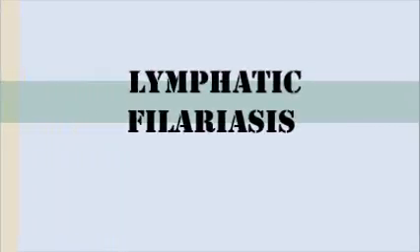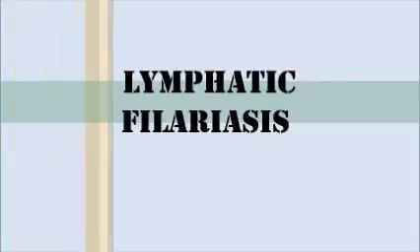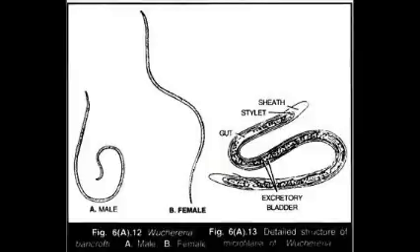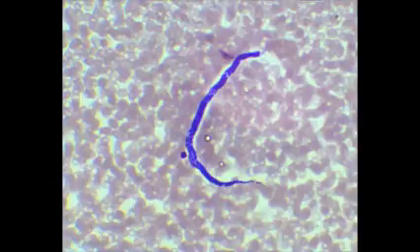Lymphatic filariasis is caused by a parasitic infection of nematodes such as roundworms or threadworms from the Filariidae family. There are 3 types of parasitic roundworms that cause this infection. The female nematodes are 10 centimeters long and 0.2 millimeters wide, while the males are only about 4 centimeters long. The adults reside in the lymphatic system where they produce up to 50,000 microfilaria per day. The microfilariae are 250 to 300 micrometers long and 8 micrometers wide and circulate in the peripheral bloodstream.